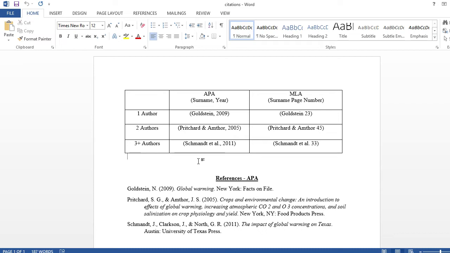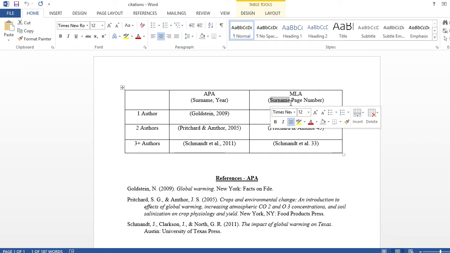When it comes to in-text citations, usually we are going to look at two paper formats for now. That is APA and MLA. For APA, the in-text citation is made up of the author's surname, a comma, space, followed by the year of publication. For MLA, the in-text citation is usually the author's surname, no comma, space, followed by the page number. In-text citations are located within a sentence and enclosed with parentheses or brackets, just to simplify things.